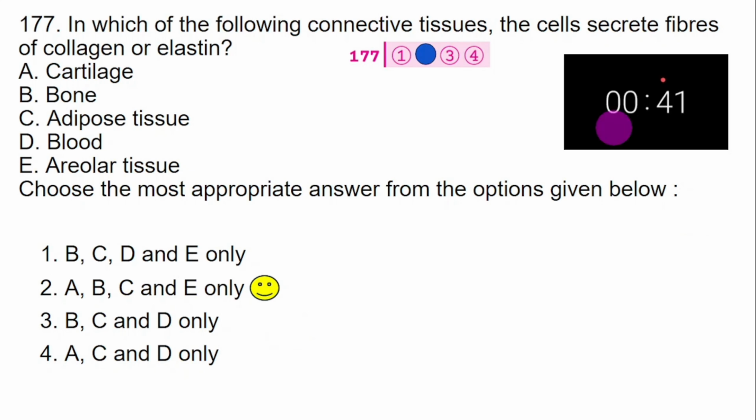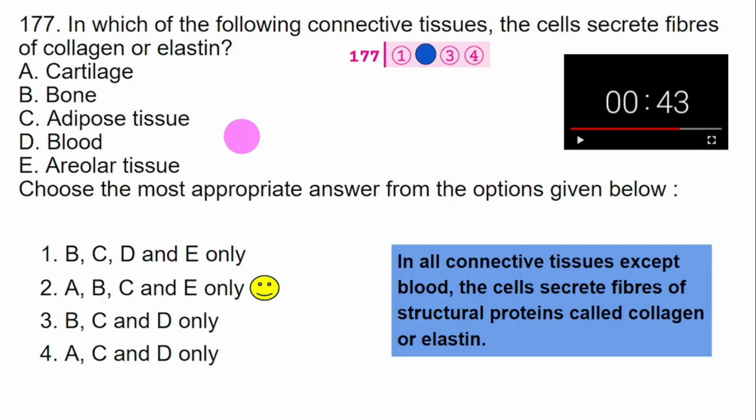177, 2. So we took around 40 seconds to attempt this question. The solution for this question is one single statement from NCERT, and this is the one. In all connective tissues except blood, the cells secrete fibers of structural proteins called collagen or elastin. This is the reason why you should read between the lines, read every statement of NCERT very carefully. The idea of my channel is to go from the MCQ back to your textbook.